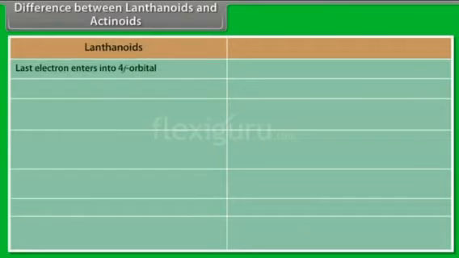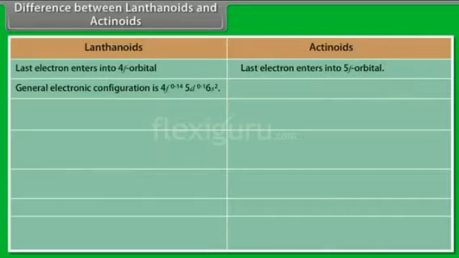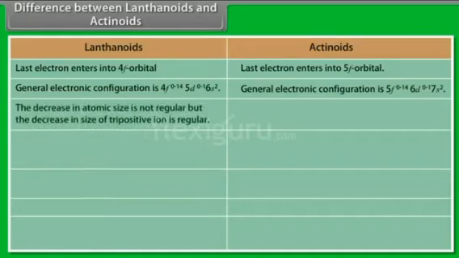Now the differences between lanthanoids and actinoids. In lanthanoids, the last electron enters into 4f orbital, whereas in actinoids, the last electron enters into 5f orbital. In lanthanoids, general electronic configuration is 4f0 to 14 5d0 to 1 6s2, whereas in actinoids, general electronic configuration is 5f0 to 14 6d0 to 1 7s2. In lanthanoids, the decrease in atomic size is not regular, but the decrease in size of tripositive ion is regular. Whereas in actinoids, there is gradual decrease in the atomic and ionic size.